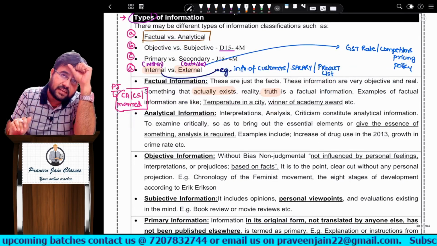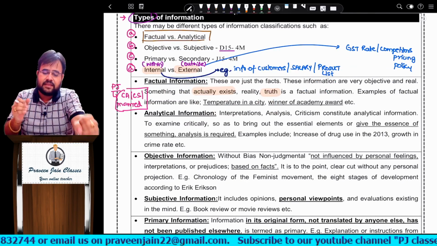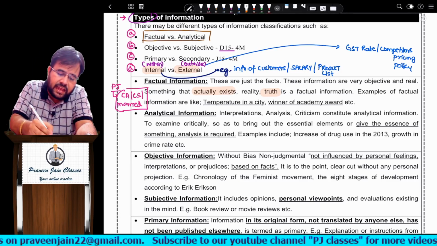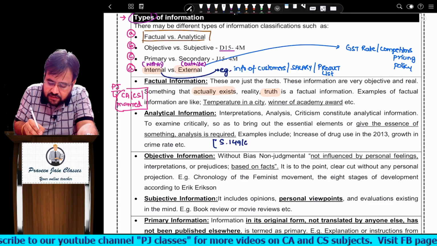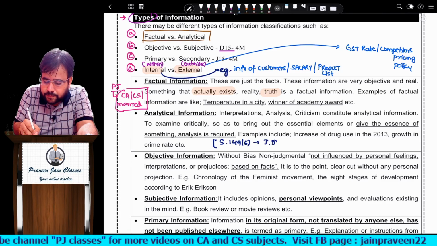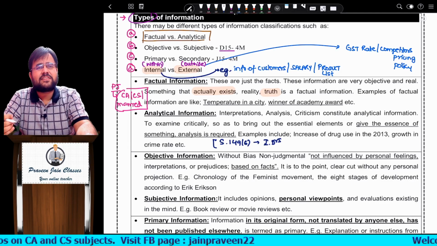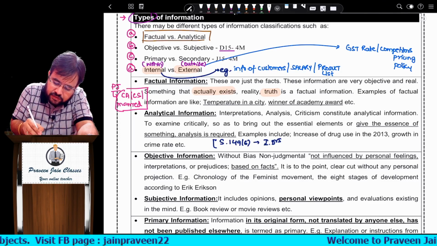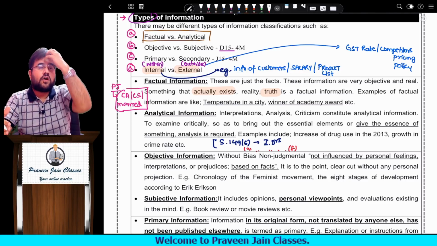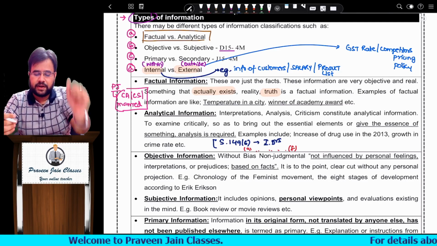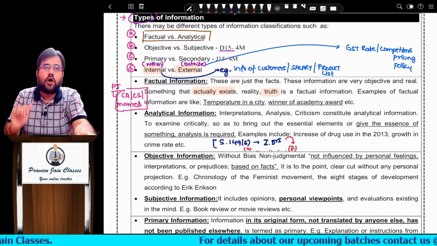Analytical things are where you have to apply your brains, you have to analyze. That is what I mean by analytical information. Example, section 149 subsection 6, independent directors. Now this is one subsection where there are 6 clauses, A, B, C, D, E, F. These 6 clauses talk about qualifications for being an independent director. If somebody wants to become an independent director, he has to fulfill all these 6 points.